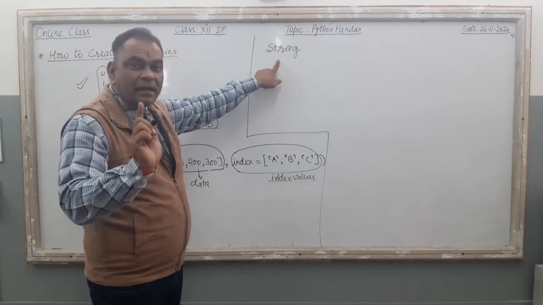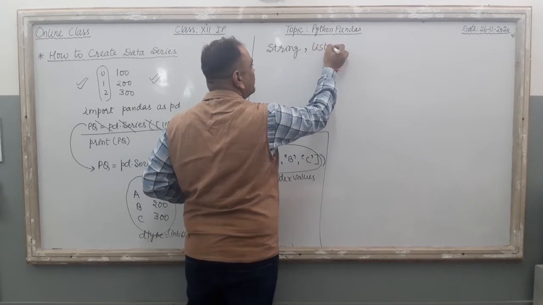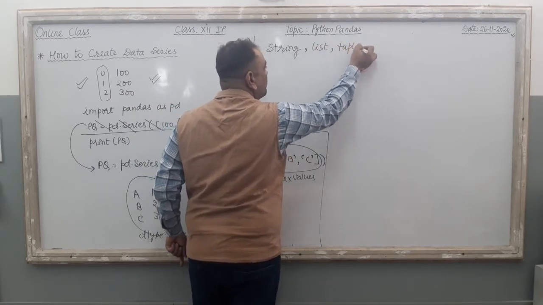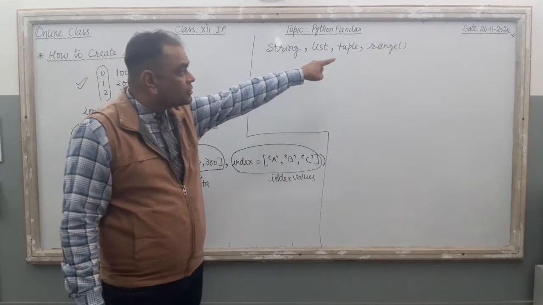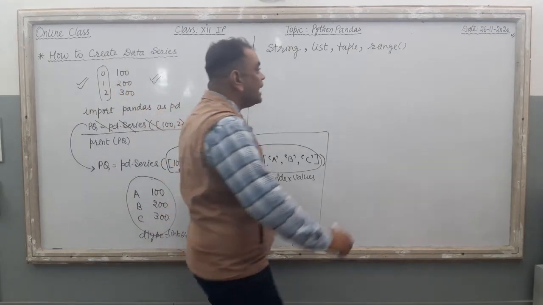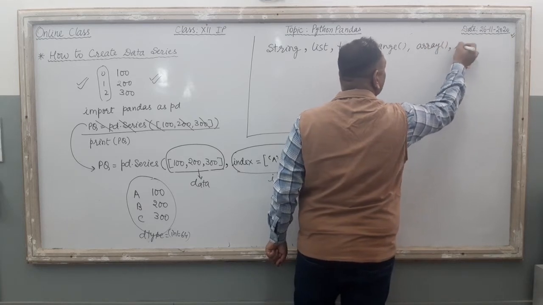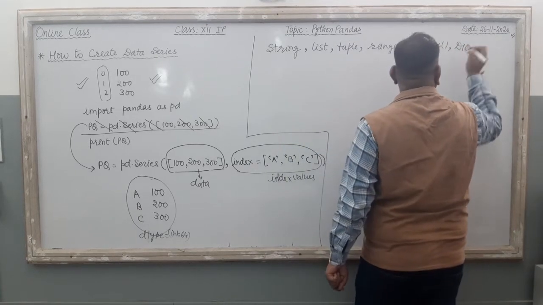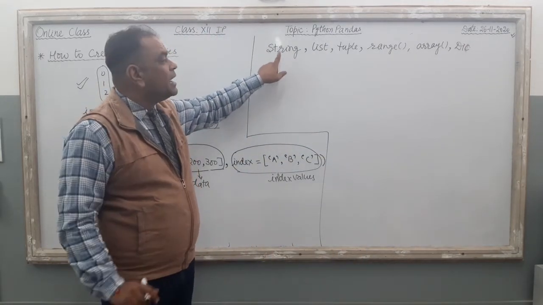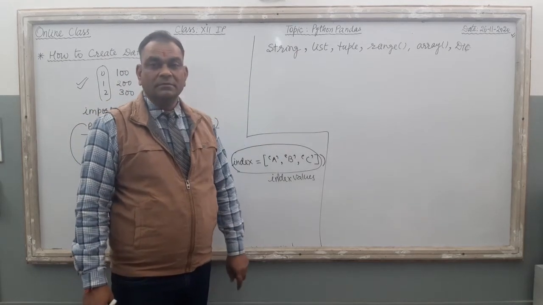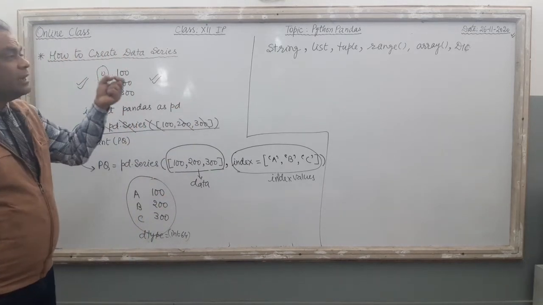So you can create the data series by using string. You can create the series by using list also, by using tuple also, by using range function also. Yeah, by using range function also we can create the data series, and then by using array also we can create the series by this one, and the last one by using dictionary. These different points are there. We can create data series by using any one of this. Clear? Now what will happen if we want to create series by using list?